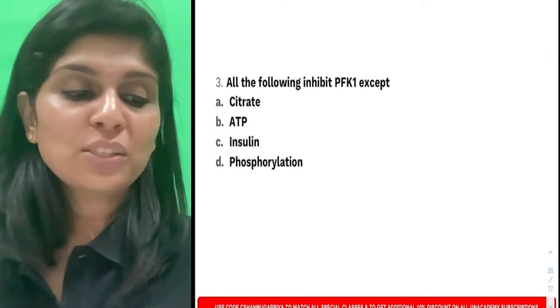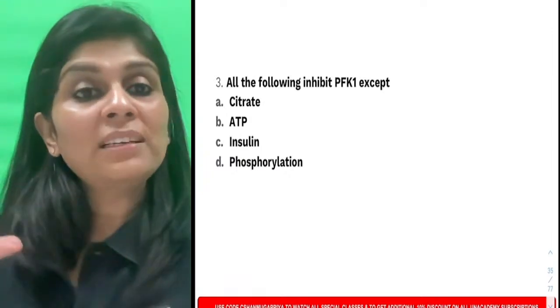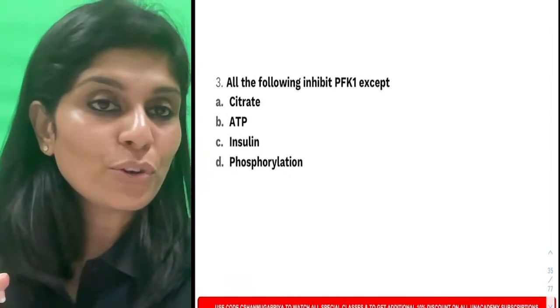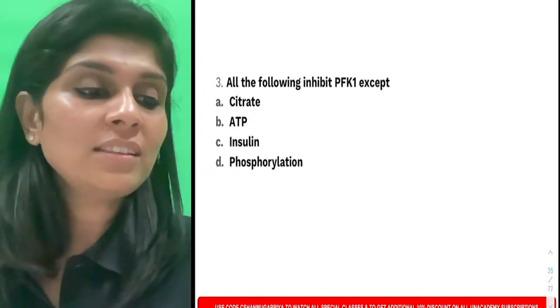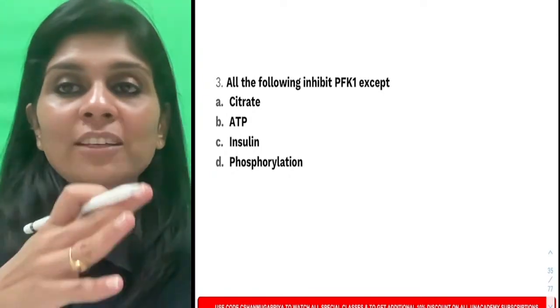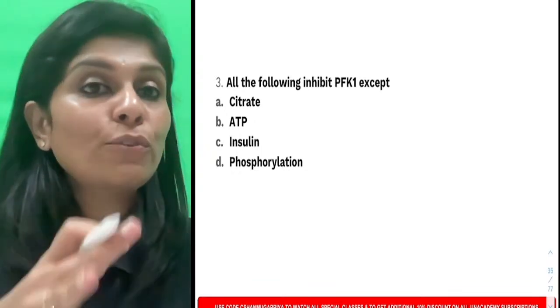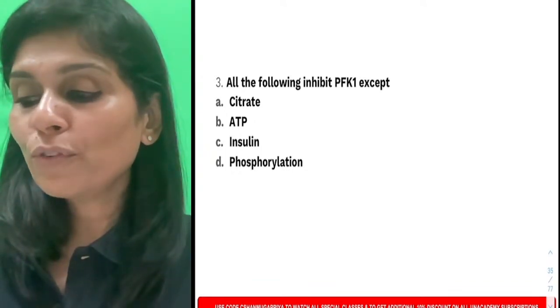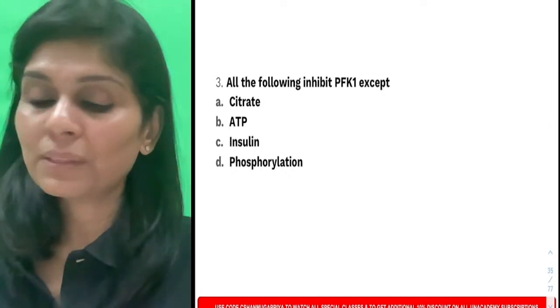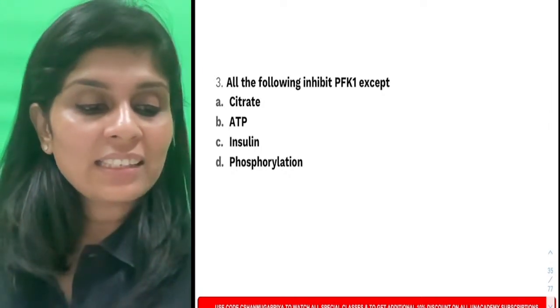Now this is the next question. Only to build a foundation, only for you to understand the background that is necessary for you to answer this question, I told you about products of all these pathways. Okay, so all the following inhibit phosphofructokinase 1 except. Can anybody try answering this?